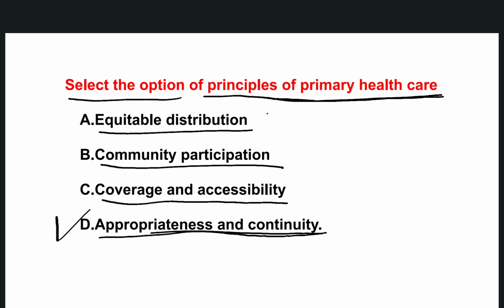But equitable distribution, community participation, and coverage and accessibility, these are the functions of primary healthcare, but the principle is appropriateness and continuity. The primary healthcare should be very appropriate, one by one, and clear, and continuity is a continuous process. We should not give any gaps in the care of primary health care.